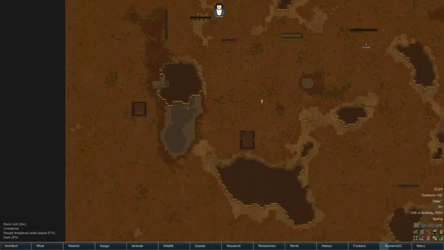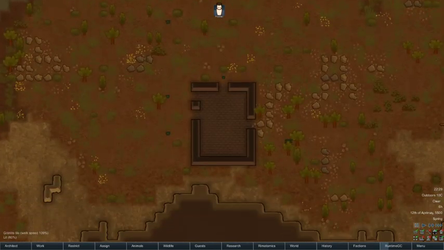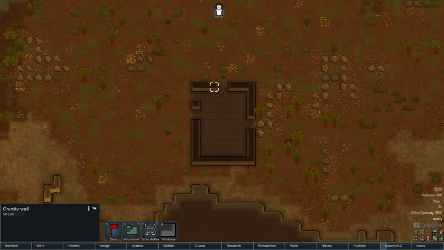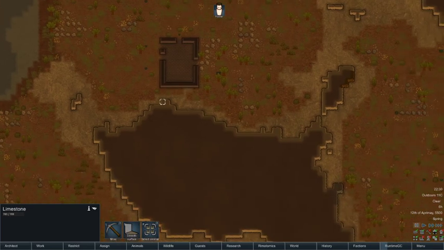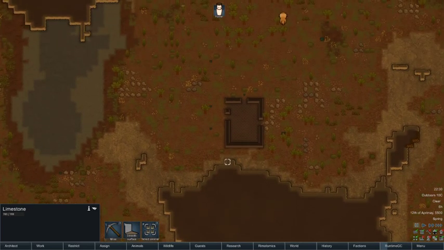I think down here might be a good option. We've already got the wall built here. We could just build a little door on it. There's some mountains to the back of us that we could probably build a little wall around.